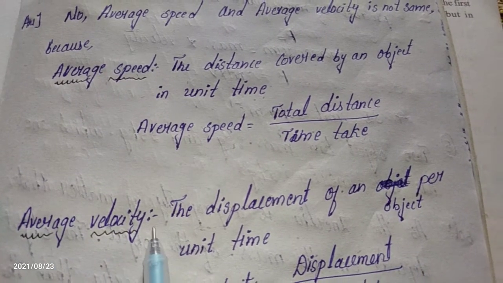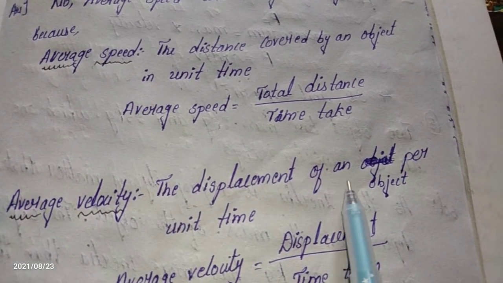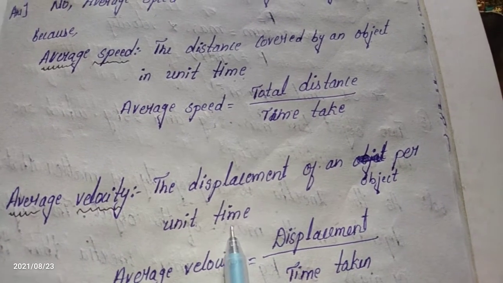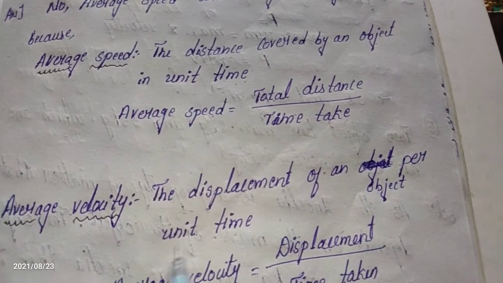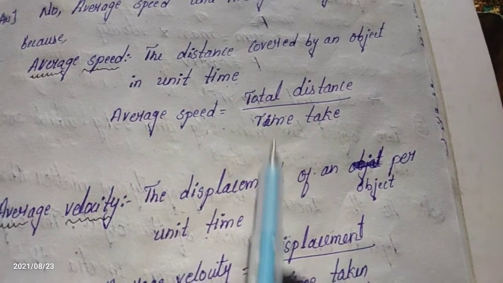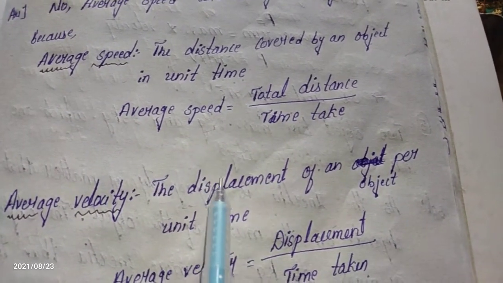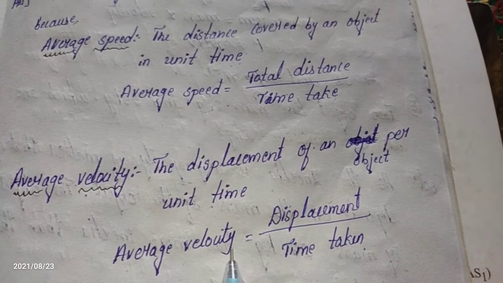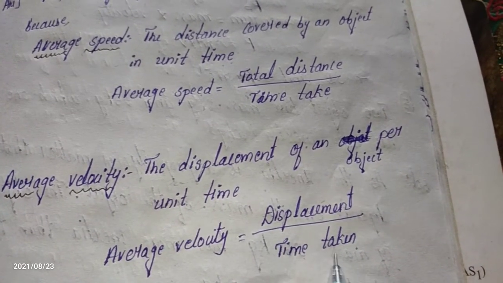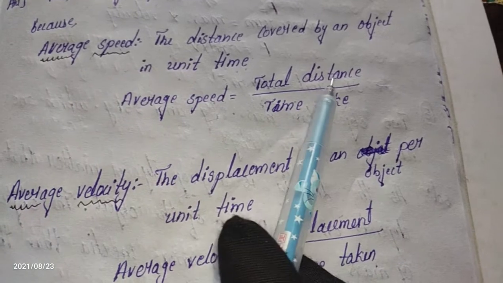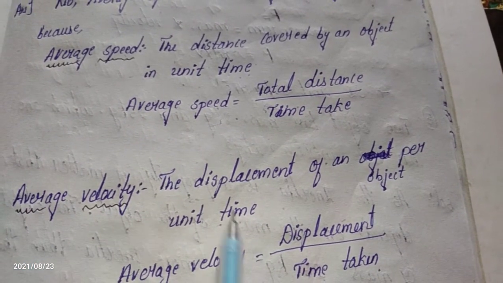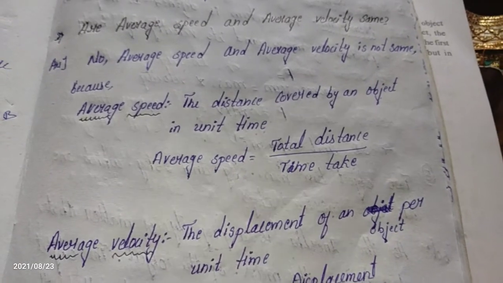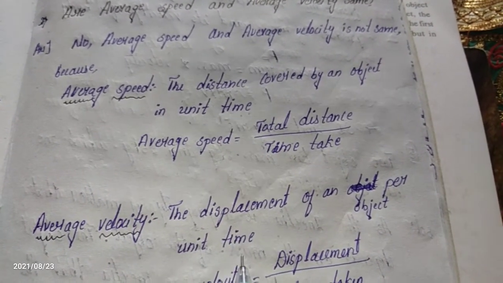Whereas the average velocity is the displacement of an object per unit time. The definition is the same, just that displacement and distance are different. The average velocity is equal to displacement by time. Speed is related to distance and velocity is related to displacement. I hope you understand the second question.